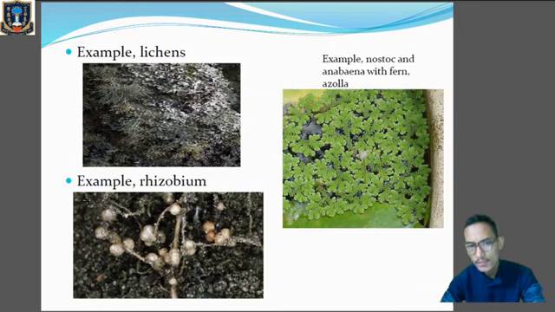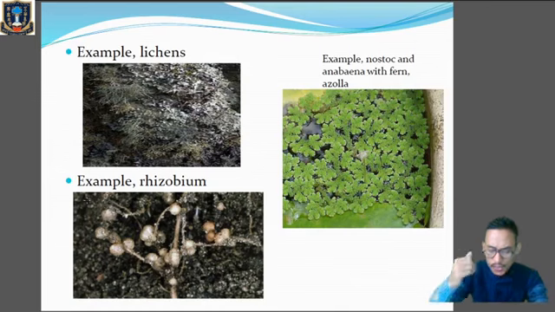Let's see the advantage, what they are providing to each other. Algae produces food for the fungi, and the fungi provides minerals, nitrogen, and water to the algae. Here, both of them are mutually benefited. So it's an example of mutualism.